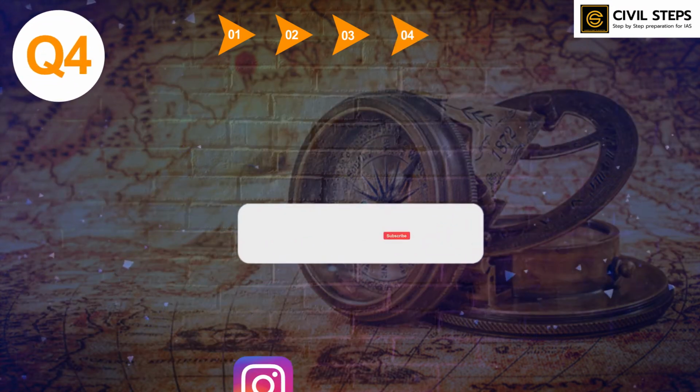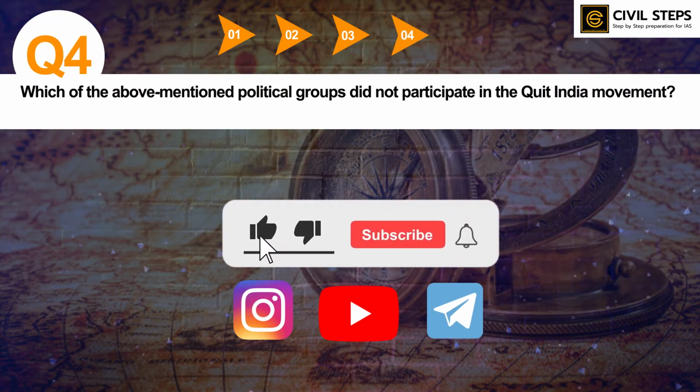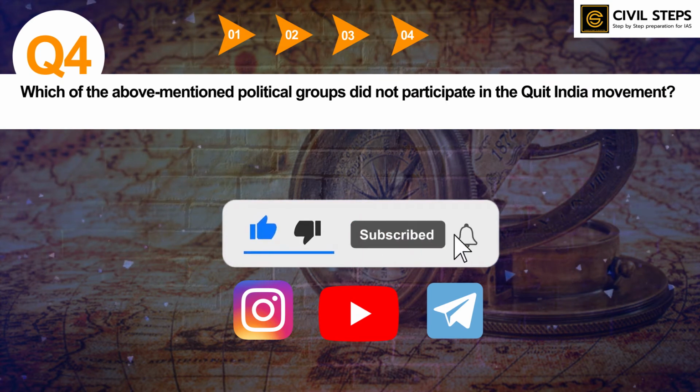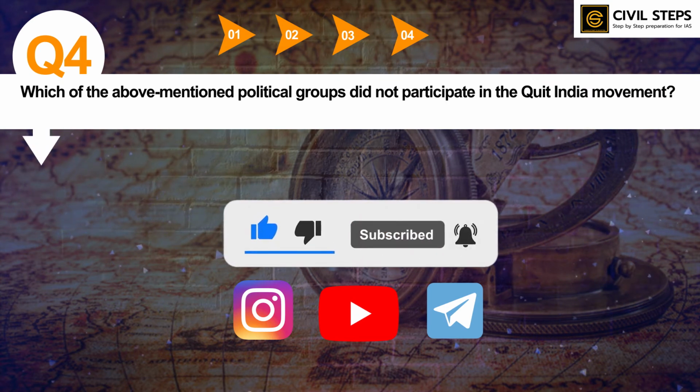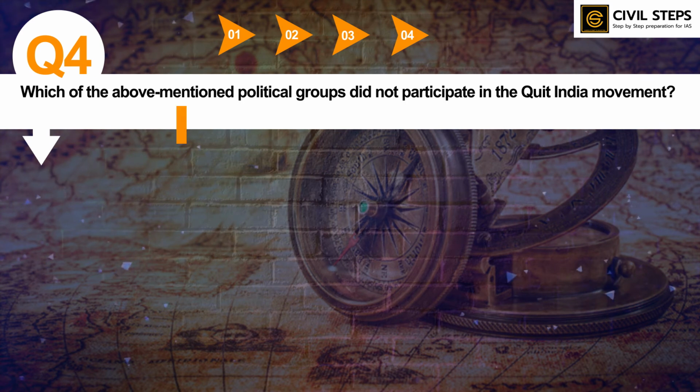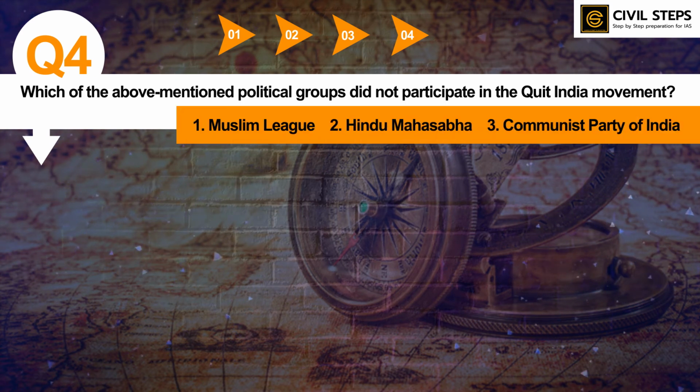So here is question number 4. Which of the above mentioned political groups did not participate in the Quit India movement? First, Muslim League. Second, Hindu Mahasabha. Third, Communist Party of India. So select the correct answer using the code given below.